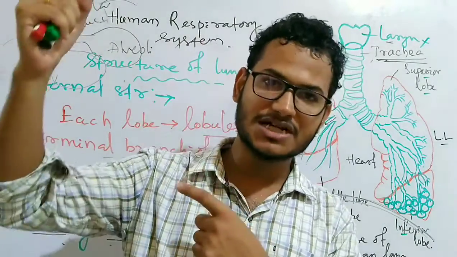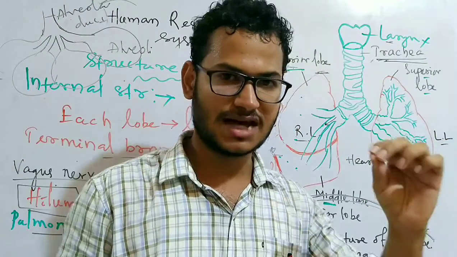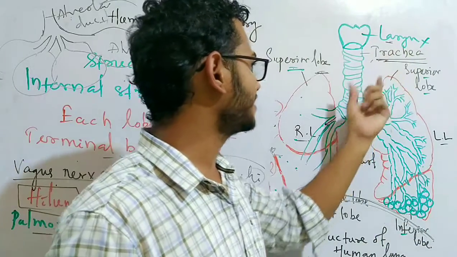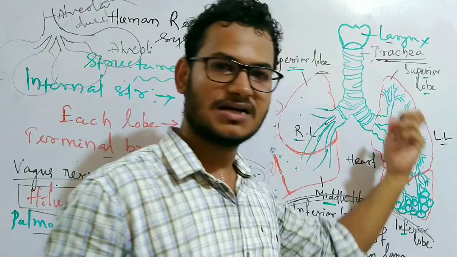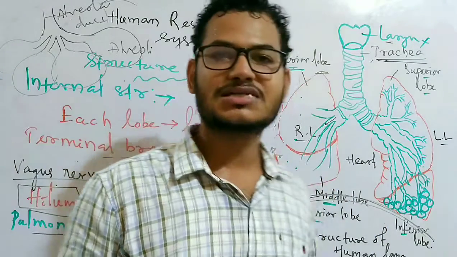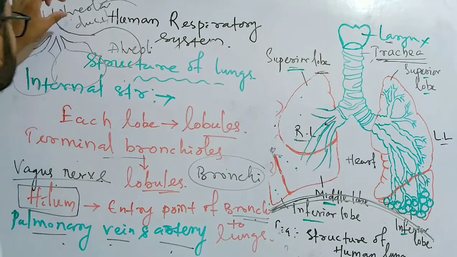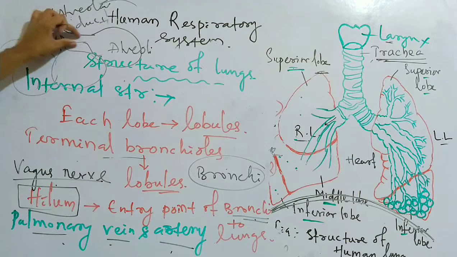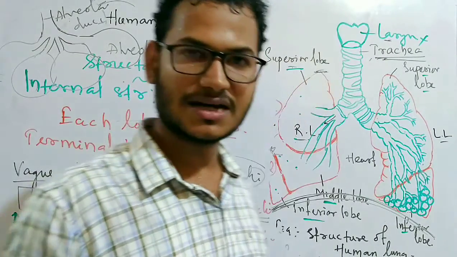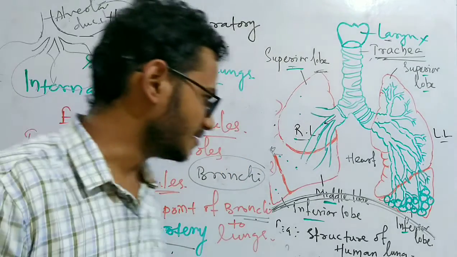Starting from the previous video, we started from the external nose or nostril, through the nasal cavity, pharynx, then through the larynx, trachea, bronchi, bronchioles, then different parts of the bronchioles like the primary bronchioles, secondary bronchioles, terminal bronchioles, then the respiratory bronchioles, alveolar duct, atrium and alveoli, and this is the way through which the air enters the lungs and comes out from the lungs.